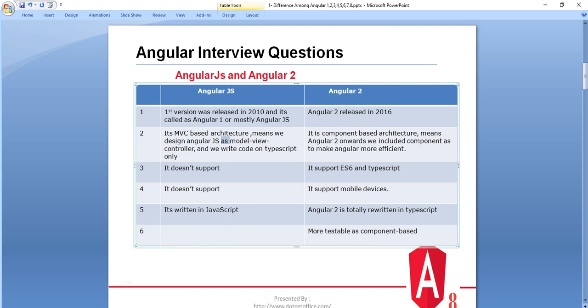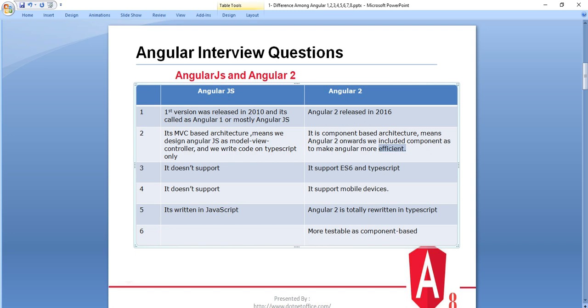Just as AngularJS is based on the MVC architecture, Angular 2 is based on a component based architecture. We create components, and based on the components we move from one component to another component. Every component contains its HTML page and CSS, and based on that we do our requirement. So Angular 2 onwards we included components to make Angular more efficient.